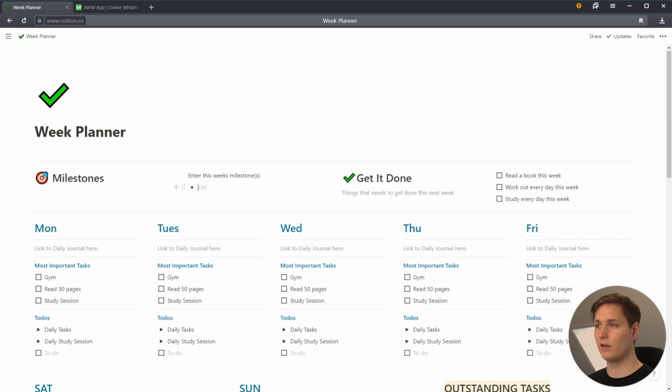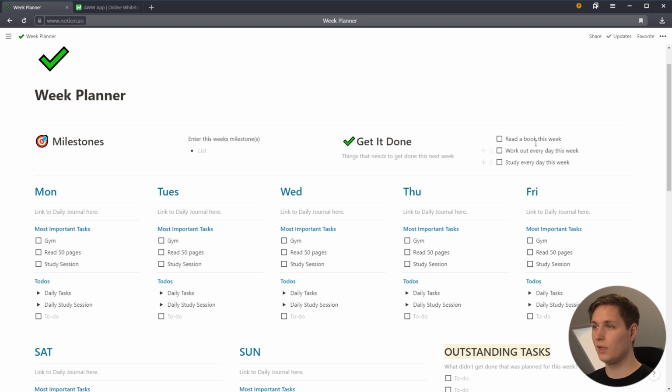So let's just first take a look at the weekly goals, which are right here under the Get It Done. As you can see here, there's the field read a book this week. That's one weekly goal. Then work out every day this week. That's another weekly goal. And then the last weekly goal of studying every day this week. So we have these 3 weekly goals here, and we're going to transfer them out into the days here.